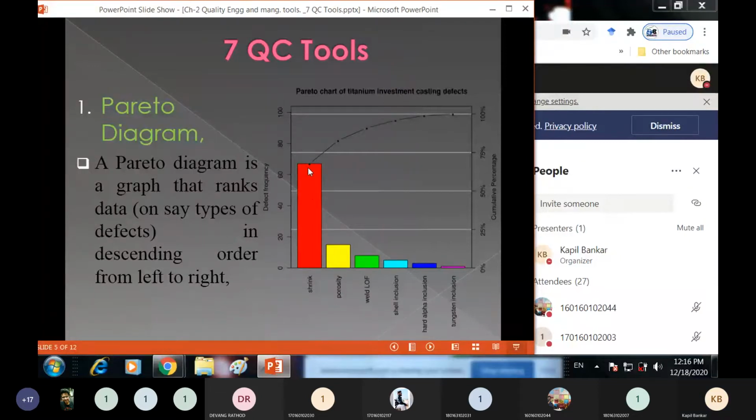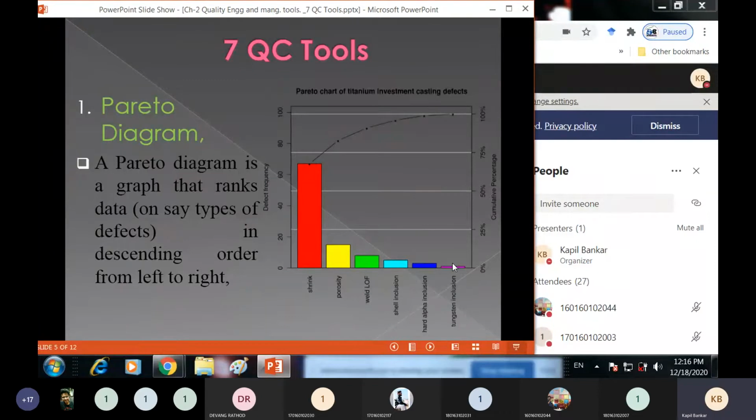So Pareto diagram is a graph that ranks your data, or your defects, in descending order. Descending order means the highest defects will come on the left side and the lowest number of defects will come on the right side.